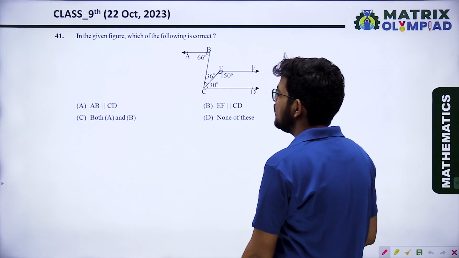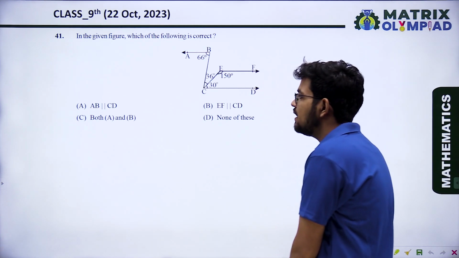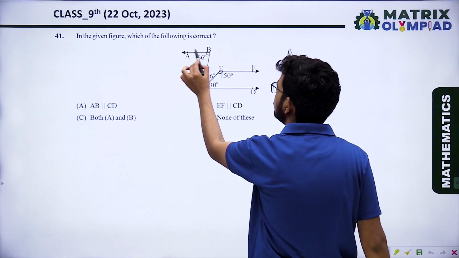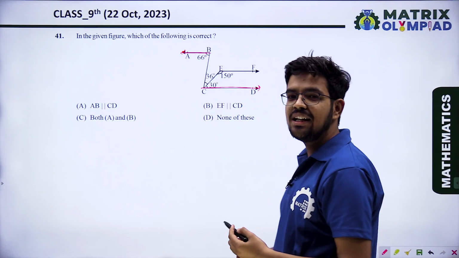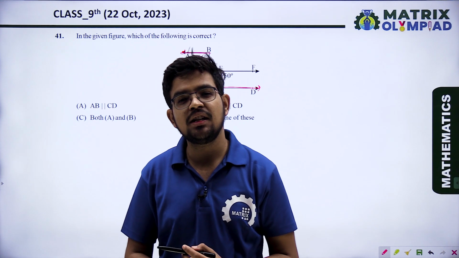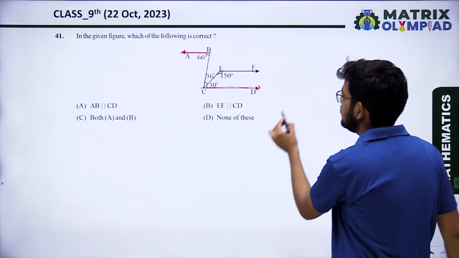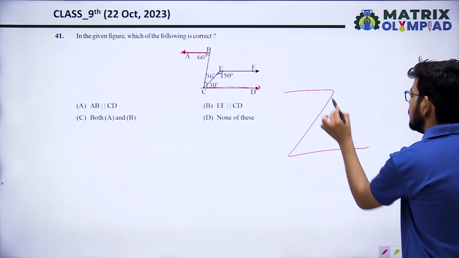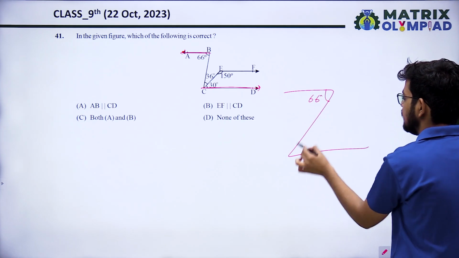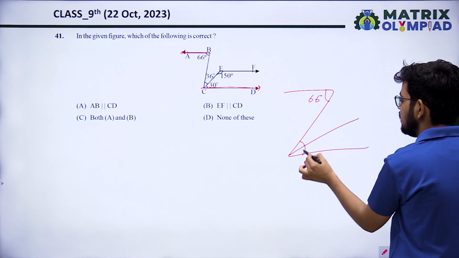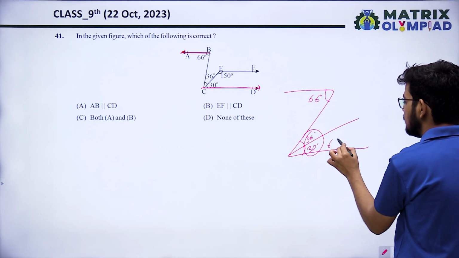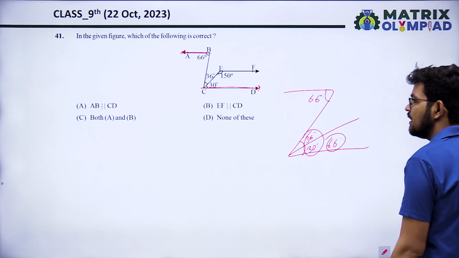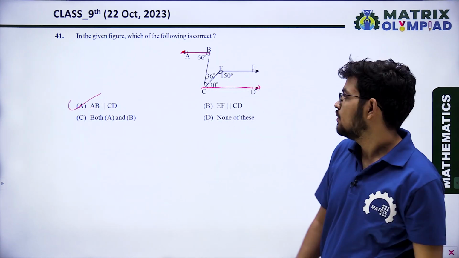Which of the following is correct? First one is AB parallel to CD. This is AB and this is CD. They will be parallel if the alternate interior angles are the same. So let's see. That is 66 degrees, and the sum of these two angles, 36 and 30, what is the sum of these? 66. So the alternate interior angles are equal, so option A is correct.